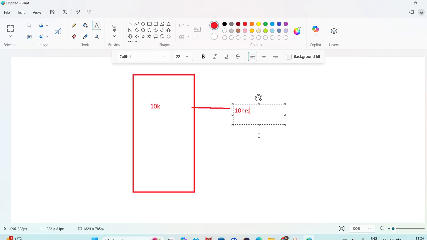Now, to execute the task, what is the required thing? A thread is required. So here we have one Java program with some 10,000 lines of code. To execute this code, it will take some 10 hours. Just assume that.